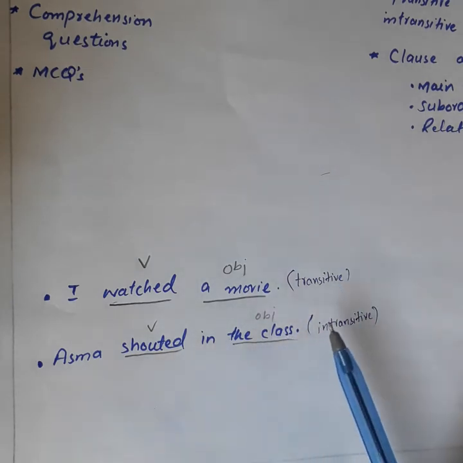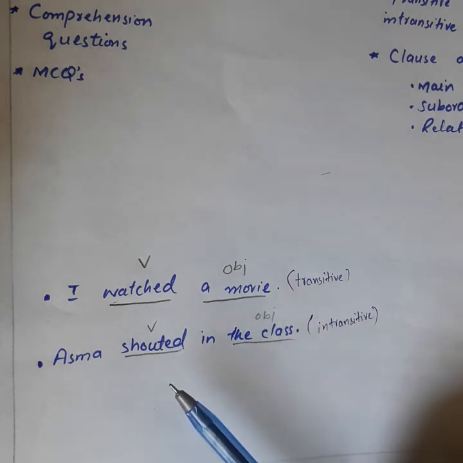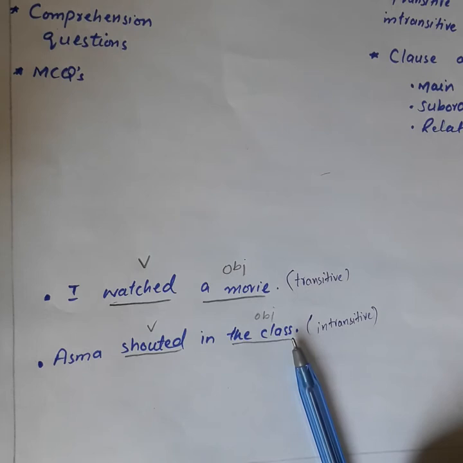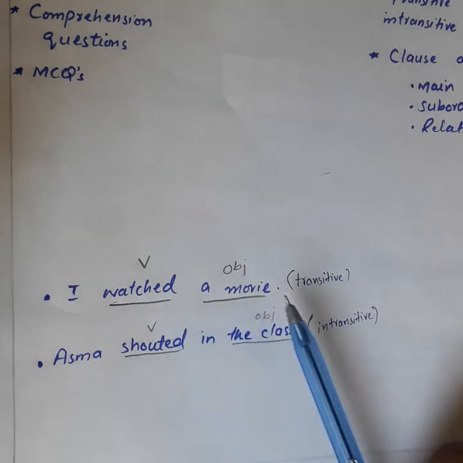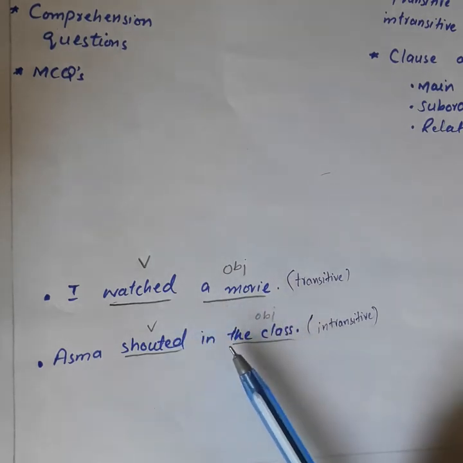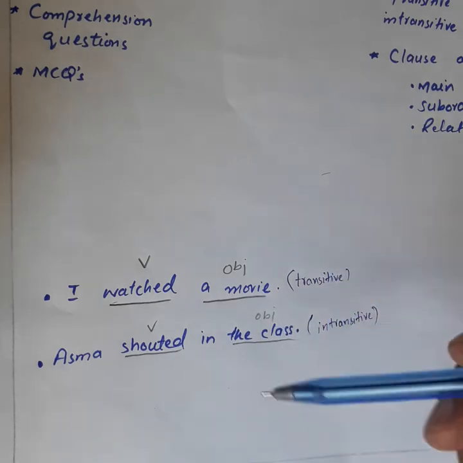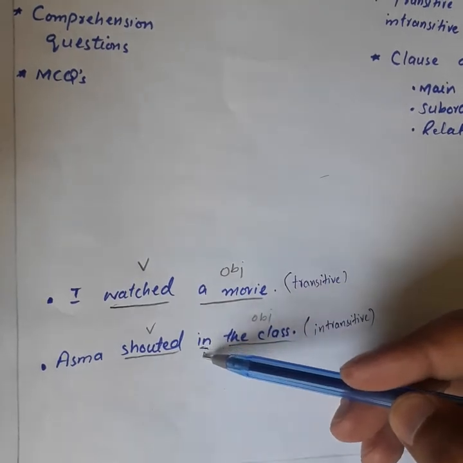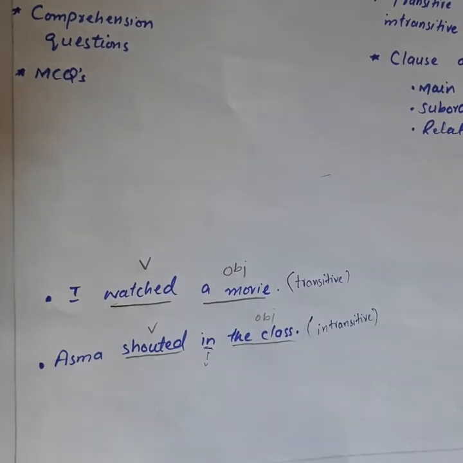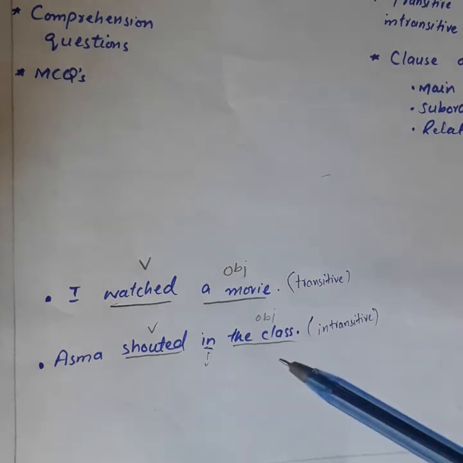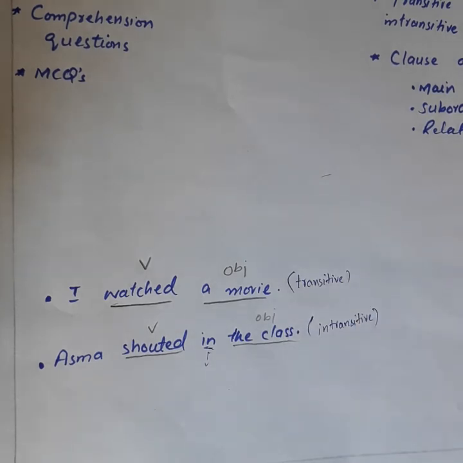"Asma shouted in the class." A verb which does not have a direct object. Shouted is the verb and the class is the object, which is not directly linked with the verb. We have a gap in the form of the preposition in. So a verb which does not have a direct object is called an intransitive verb.